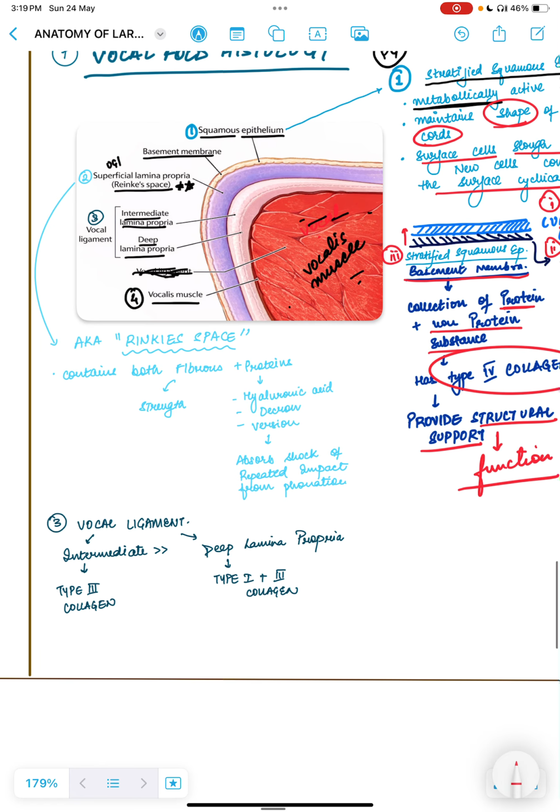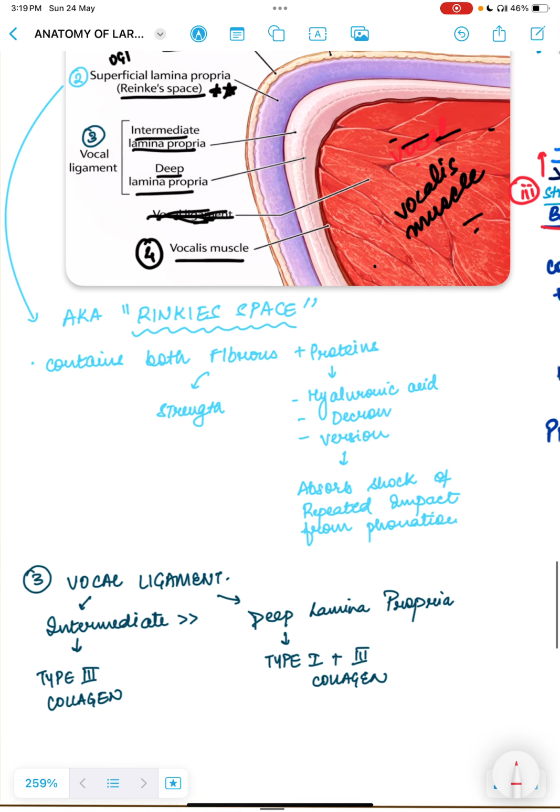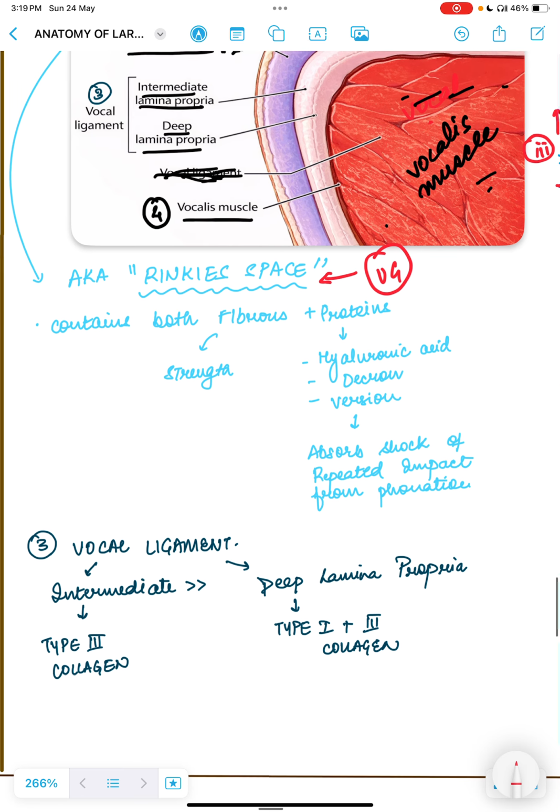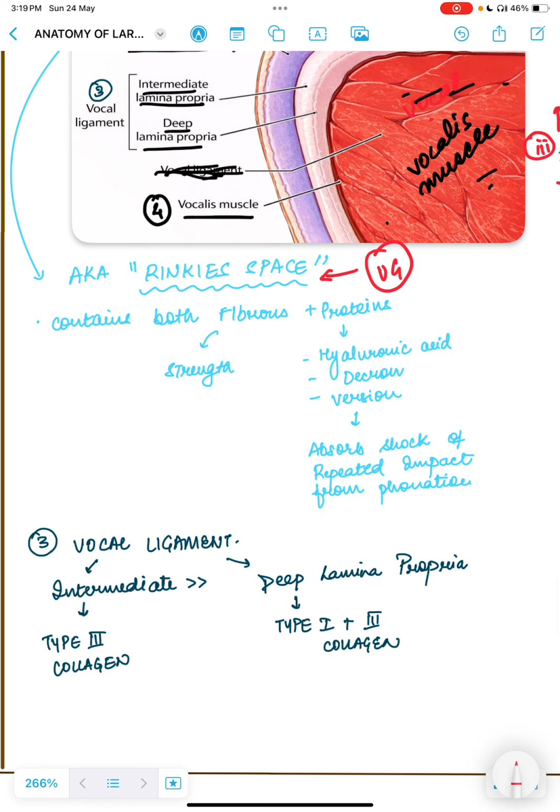Now let's talk about the Reinke space. For UGs, I just want you to focus on this Reinke space because it is important for you. In Reinke space, what does it have? It has both fibrous as well as proteinaceous components. The fibrous product provides strength, that is the function.